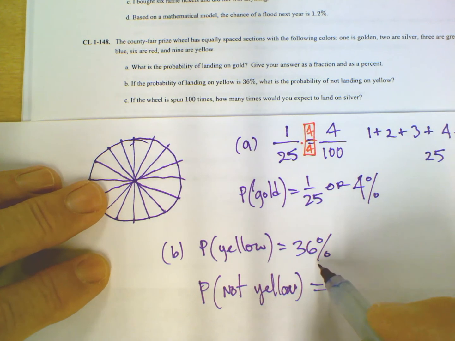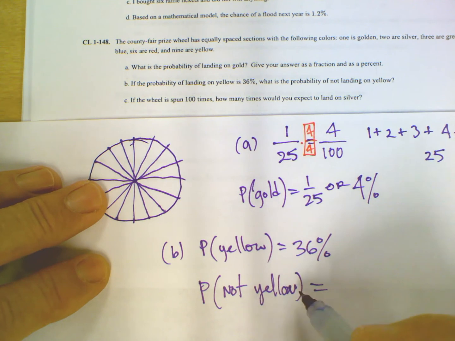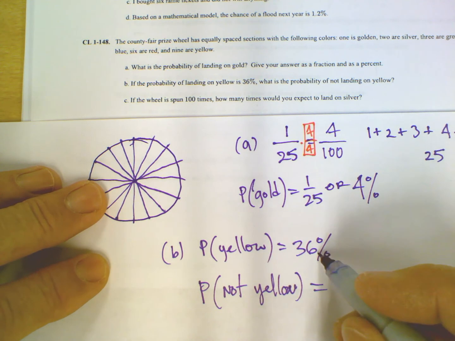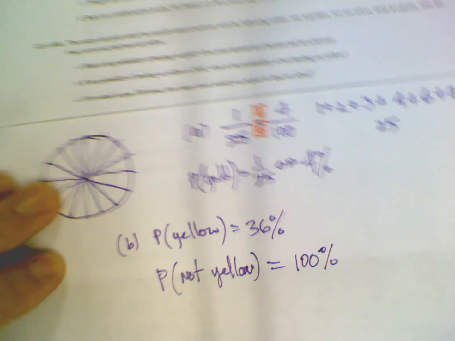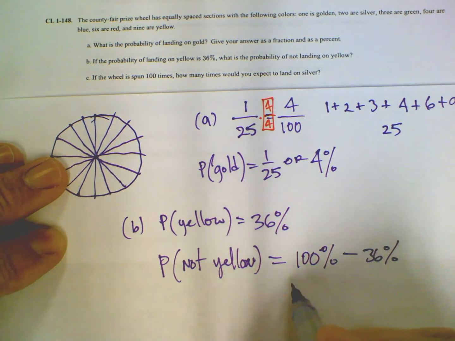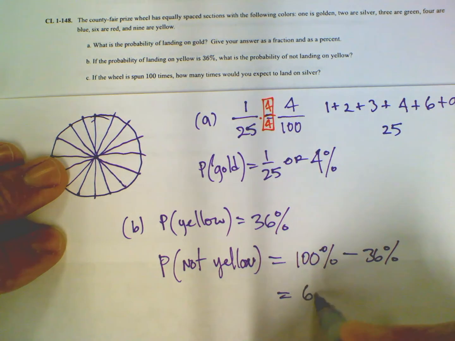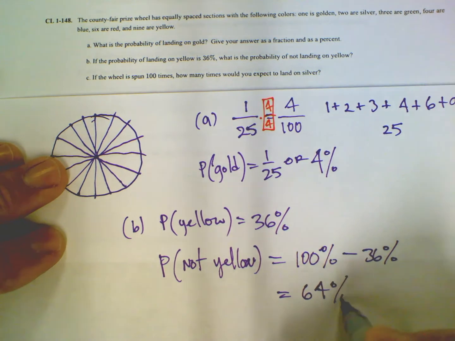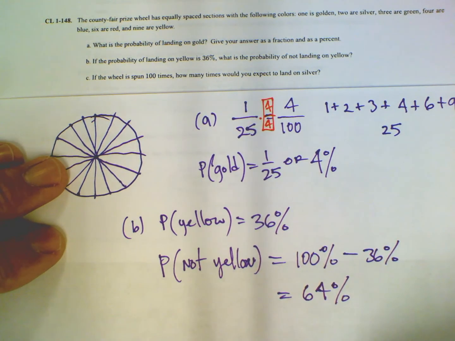Or if we remember, everything else plus the yellow makes up 100%, right? So we would take 100% minus 36%. That's how we'd get our answer. 100 minus 36 is 64. So the probability of not yellow is 64%.